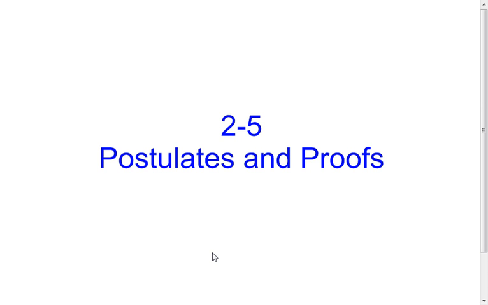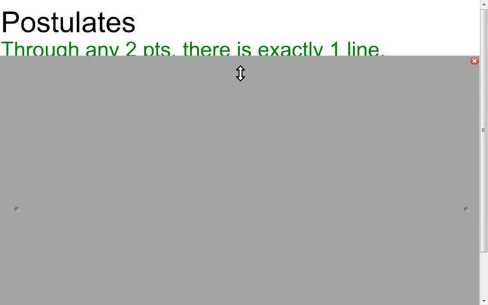Here we're going to get into the beginning parts of postulates and proofs. So we're going to start off with our postulates. Now I like to think of postulates as kind of like the undefined terms of geometry. We need them to build on. So these are things that you just accept to be true. There's no way to prove that they're true. We just accept that they're true. And then once we have them, we can use them to prove other things.